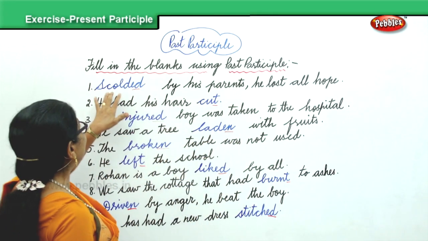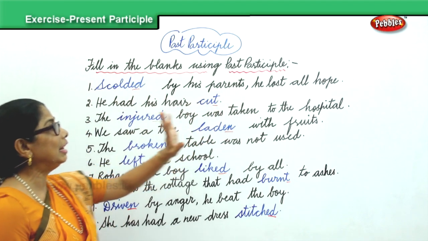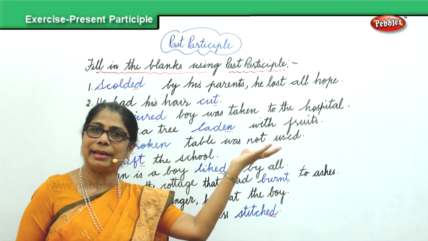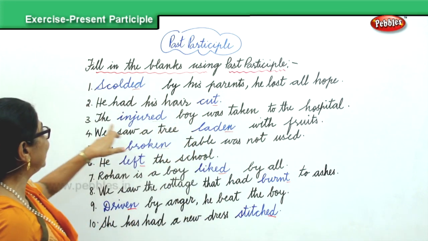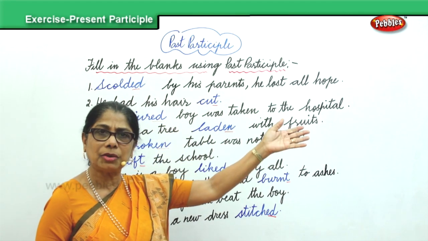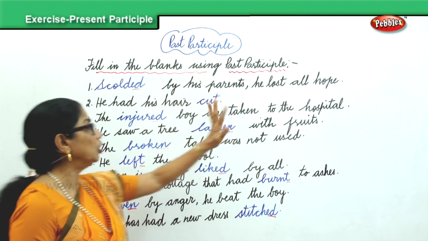Look at that. Scolded, scolding is over. Scolded by his parents, he lost all hope. He had his hair cut, finished cutting the hair. Over. Action completed. The injured boy was taken to the hospital. He's already hurt, finished. He got hurt, now he has to go to the hospital.